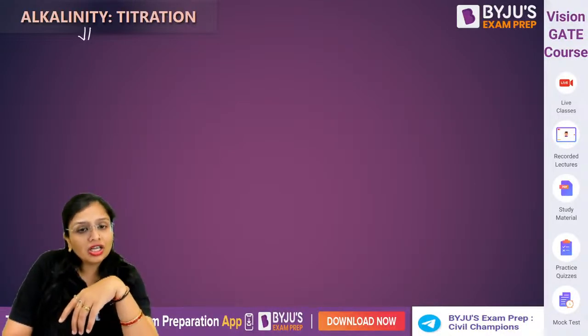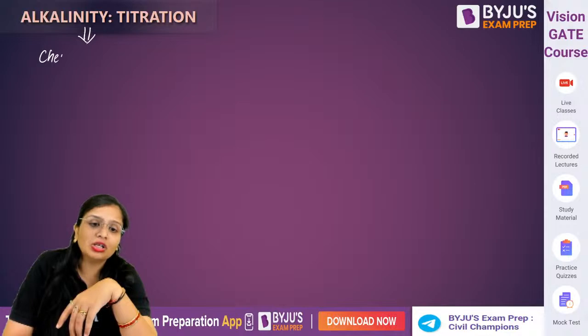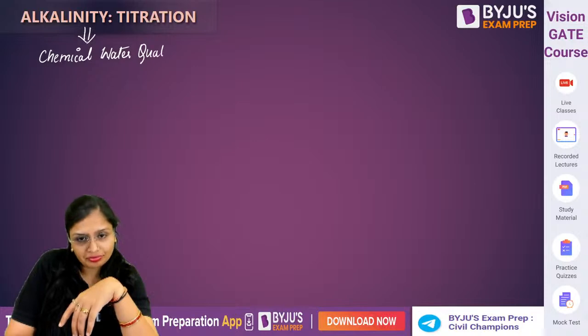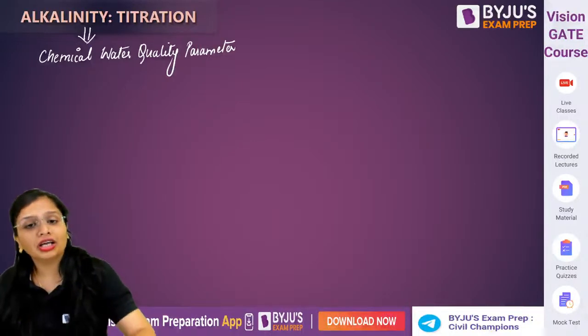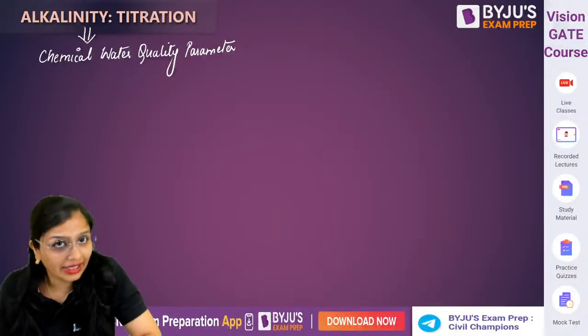Alkalinity, first of all, comes under the category of chemical water quality parameter. Now, what do we mean by alkalinity?